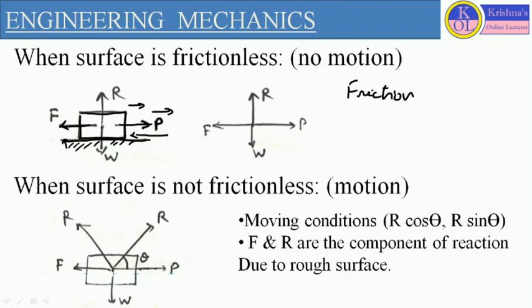And if we see the free body diagram, we consider all forces. The first force is the weight, and the second force is the perpendicular reaction, which is opposite to the weight. Weight always acts vertically downward, so the reaction will be vertically upward. Then the external force, obviously, and if the surface is not frictionless, the friction force will act tangential to the contact surface. So this will be the free body diagram.